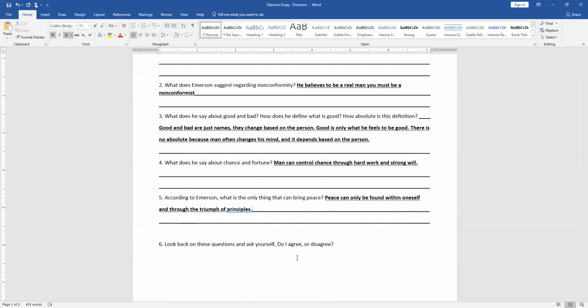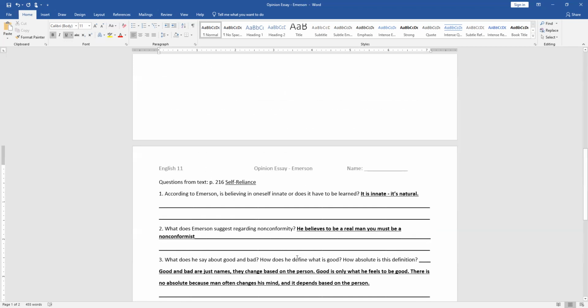So let's go back through these. And this is an opinion piece, right? So as Christians, we can see that there are obvious conflicts between what we believe and what Emerson is talking about. And considering Emerson, pretty much when he came out and started writing about this, he said, write your own Bible. And so that's what he did. So he's trying to replace the word of God with the word of man as a guide to live by, which is essentially how we think of the word of God, right? That is how we should live our lives as Christians. His book is How I Should Live My Life as a Transcendentalist.